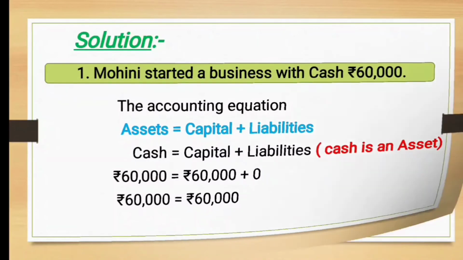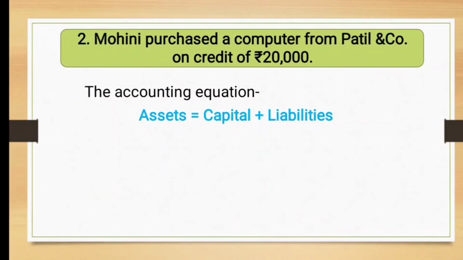Now see the second transaction. The second transaction is Mohini purchased a computer from Patil and Company on credit rupees 20,000. What is a computer? It is an asset, right? And she is not giving cash for it right now. She will pay in future. So the transaction is a credit transaction. She will pay the amount to Patil and Company, so Patil and Company became her creditors.